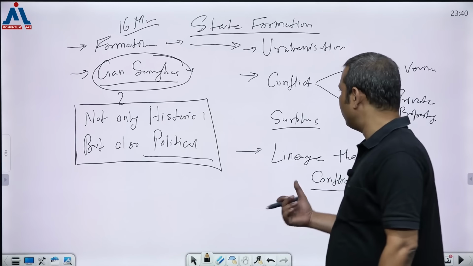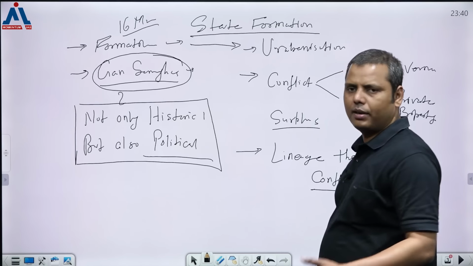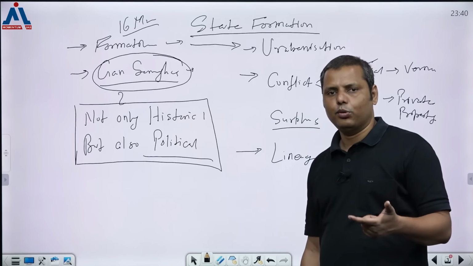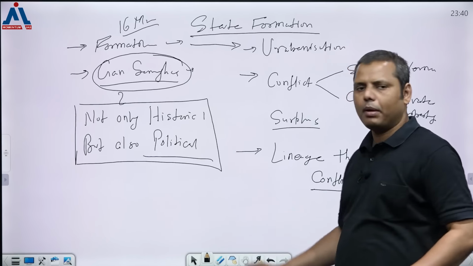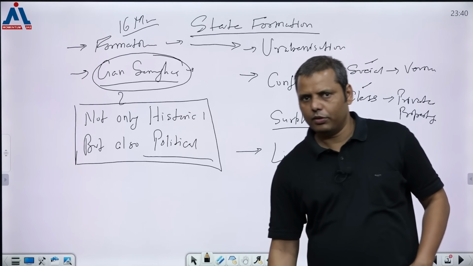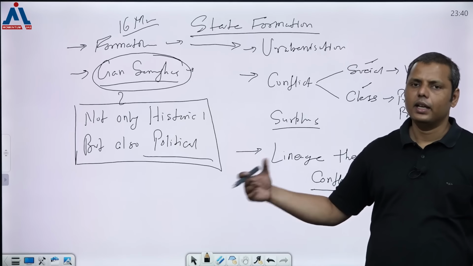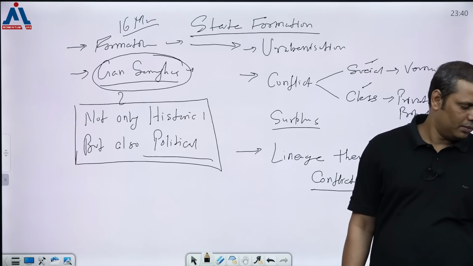Okay, so now there are 2 more chapters left, and they are the Mauryan period and the post-Mauryan period. That we'll be discussing in the part B discussion, right? So thank you very much. We'll be meeting again in part B, and we'll cover the remaining 2 chapters. Thank you.